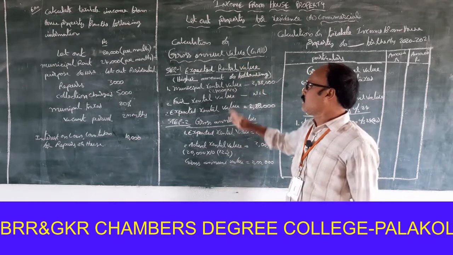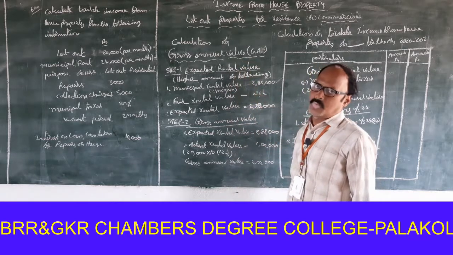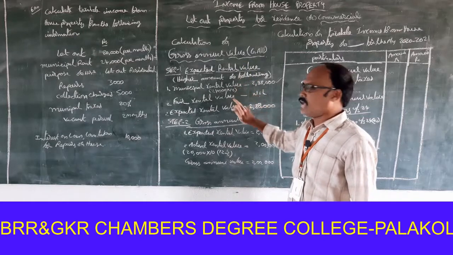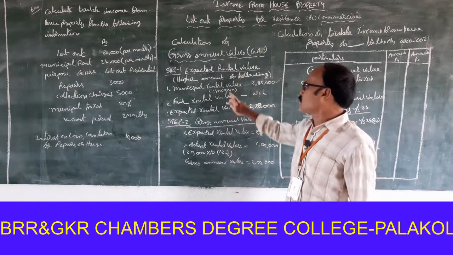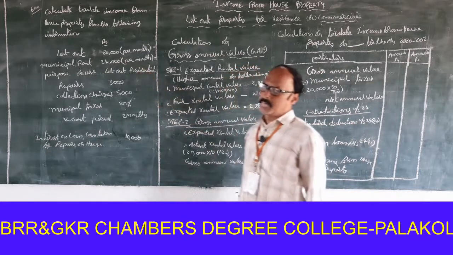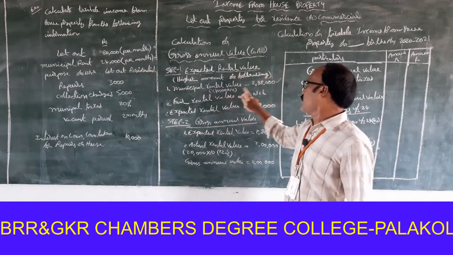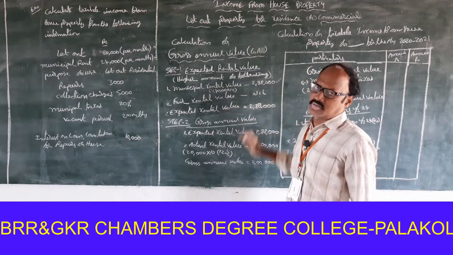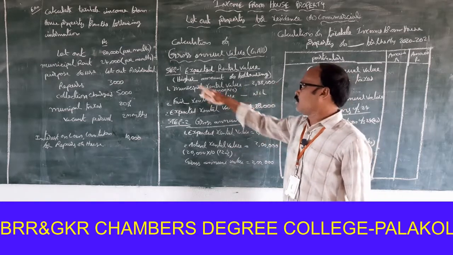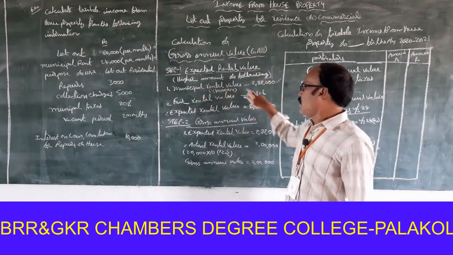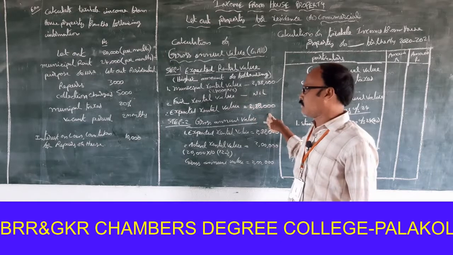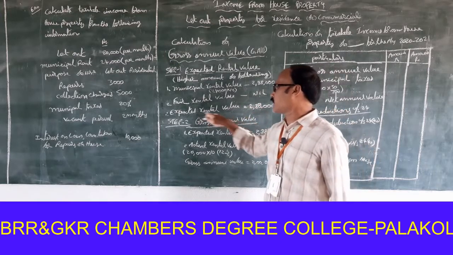Step 1, expected rental value, the higher amount of the following. 1, municipal rental value. How much? 24,000 per month. 24 into 12, 2,88,000. Fair rental value, nil. So, the highest amount of the following, 2,88,000, is to be treated as the expected rental value.